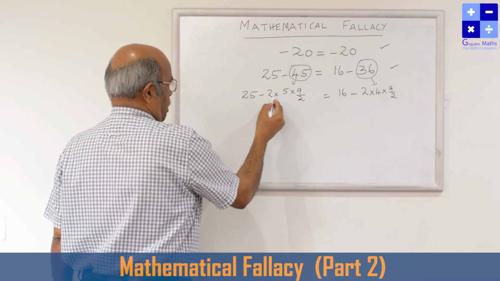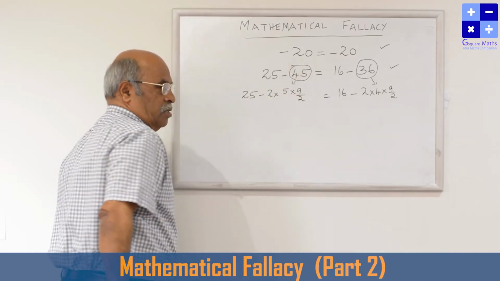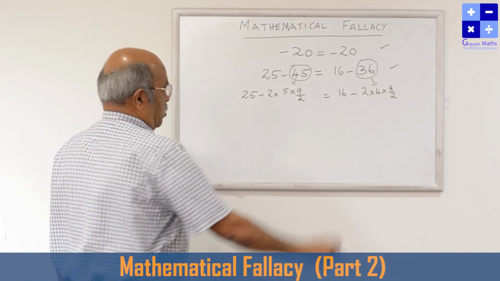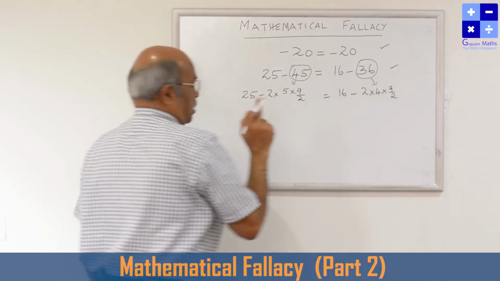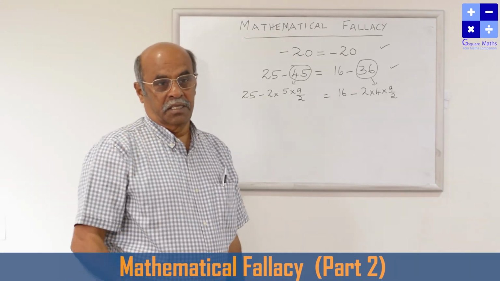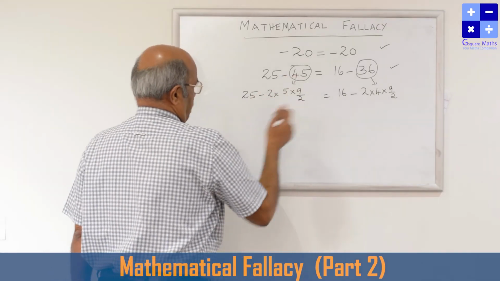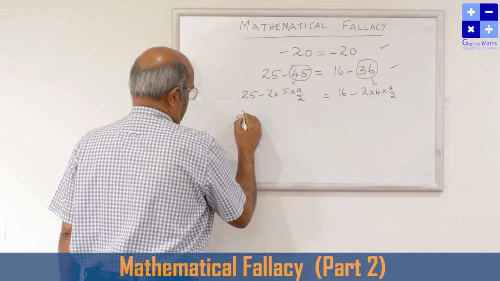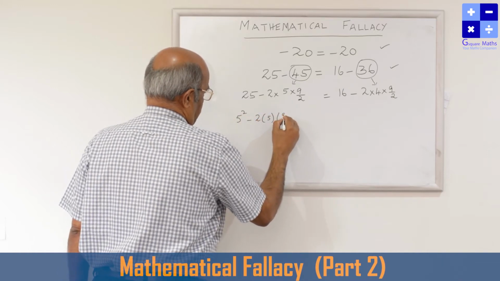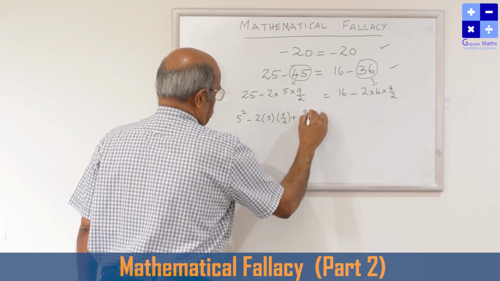45 can be written as 2 into 5 into 9 by 2. 2 cancels, 9 into 5 is 45. Right? There is no mistake in my steps. Absolutely right. Similarly, 36 can be written as, because in your quadratic equation you may have studied perfect squares, so to make it a perfect square, we add something. So this is 5 square minus 2 into 5 into 9 by 2, I am adding 9 by 2 whole square.